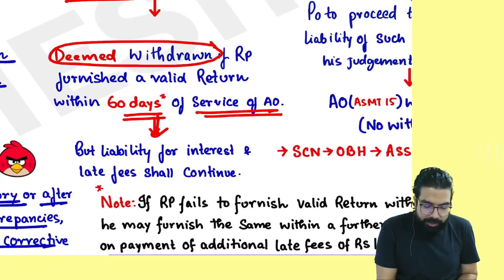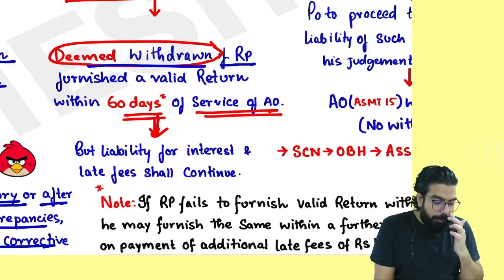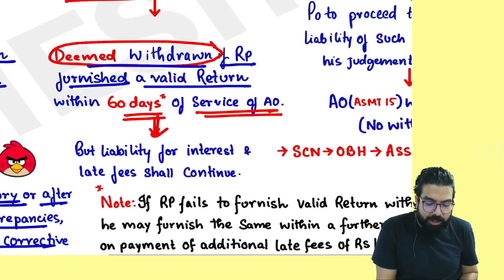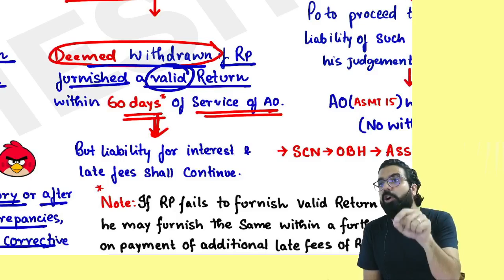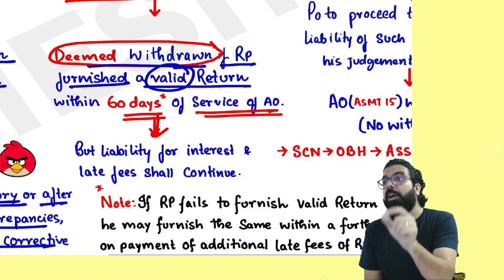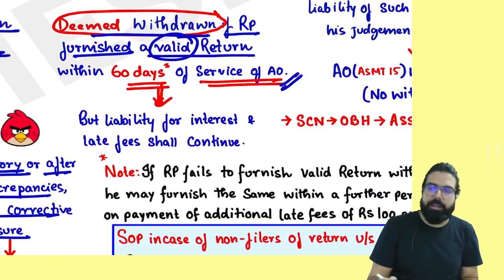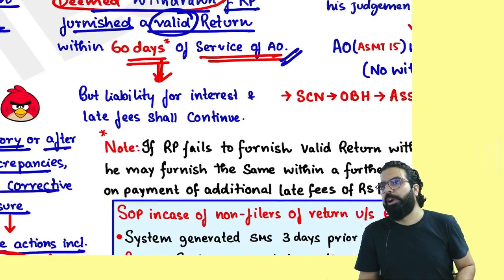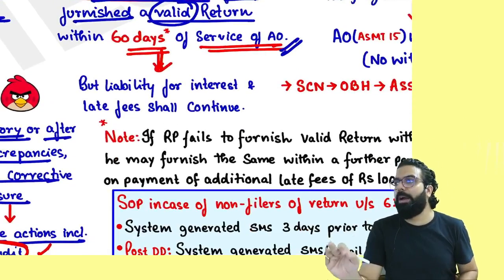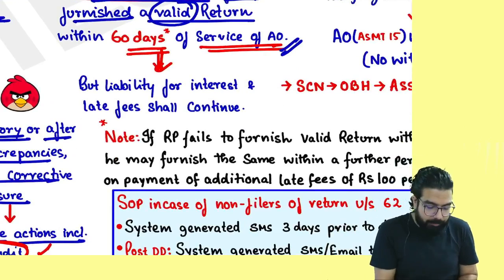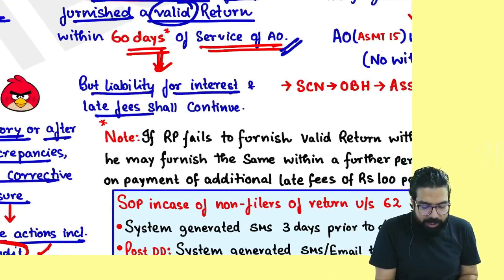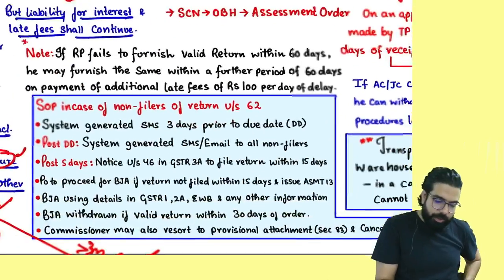You filed your return. See, it says deemed withdrawal if the registered person furnishes a valid return. Valid return means pay your tax. Valid return means a return in which you have paid your tax and you have filed your return. Then they are telling the assessment order will be withdrawn, only by paying your tax and filing the return. But liability for interest and late fee will continue.